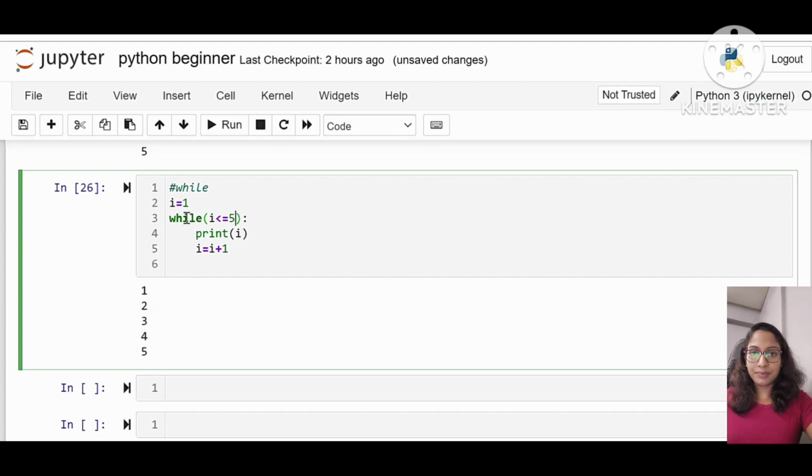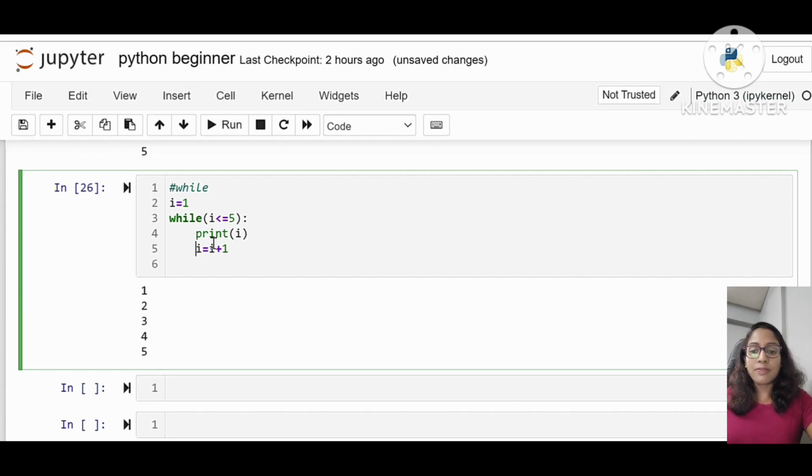You see that I have assigned the value of I as 1, then I less than or equal to 5. Until I is greater than 5, this loop will work. Initially the value of I is 1, the condition is true, so print 1. Then the value of I is incremented, now it is 2, 2 is less than or equal to 5, the condition is true, so print 2, then again 3. This is how this loop works.